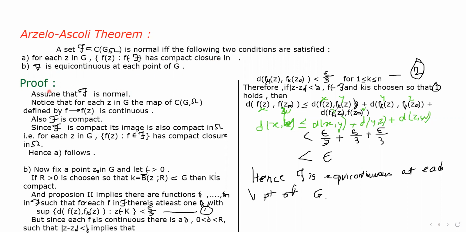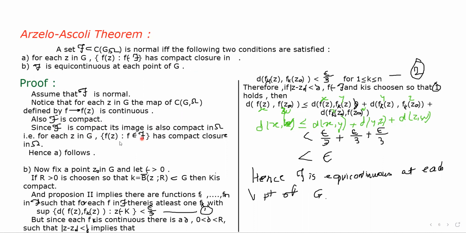Okay, so we prove the first part. We assume script F is normal, and from this we can say that the map F to F of Z is continuous. Also, the closure of script F is compact, since the closure of script F is compact, its image is also compact in omega. So we have proved the first, that the set of F of Z has a compact closure in omega.